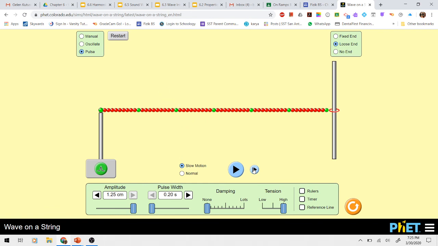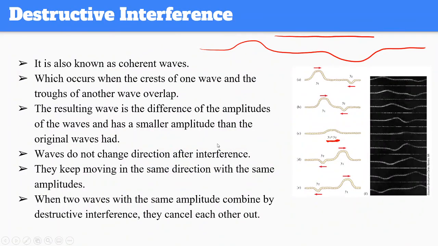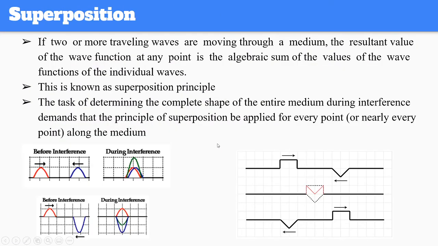They're interfering, and as you can see, for one moment, they are canceling each other out. So that is complete cancellation. But of course, this is a continuous thing, so they're going to continue their motion. And if they interfere constructively, then they're just going to double the amplitude. So that's what destructive interference is.